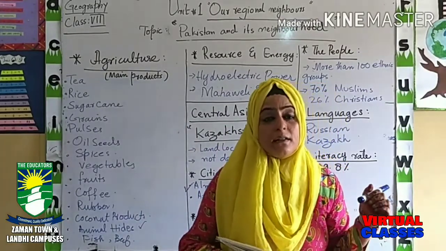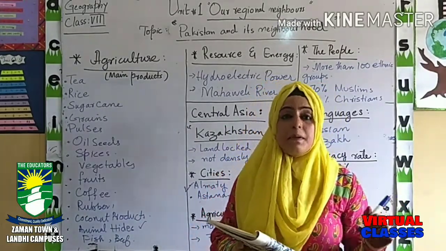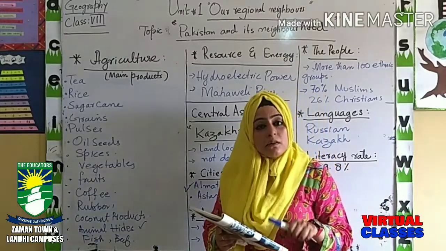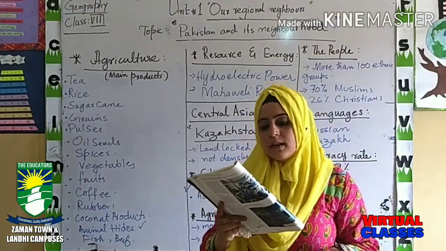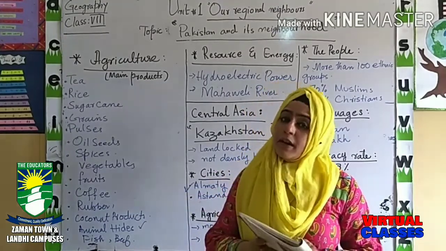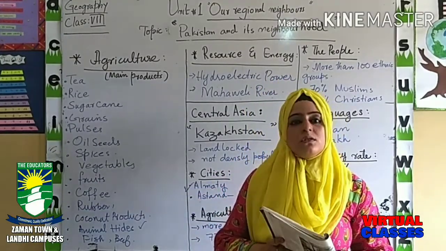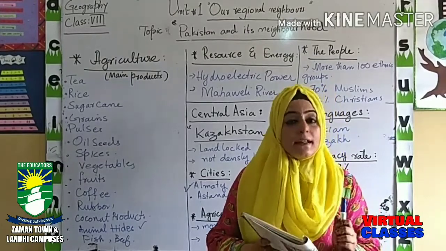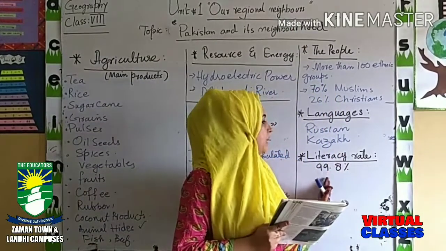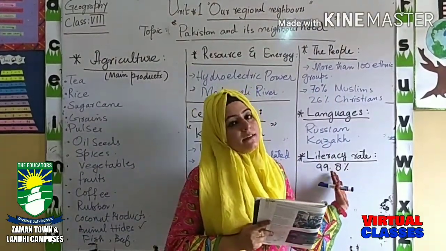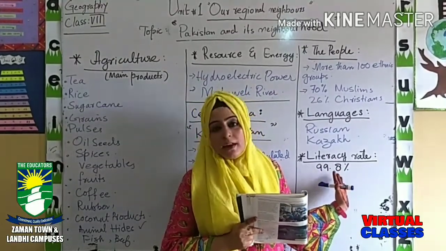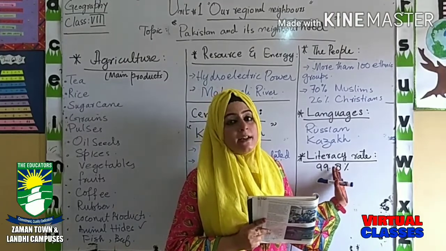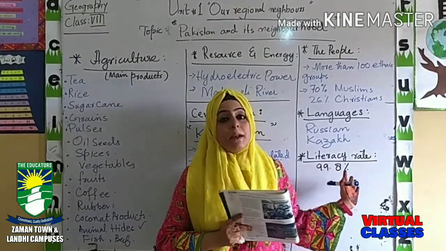About 99.8% of people are literate, meaning they can read and write. So the sentence they have given us, that most people in Kazakhstan cannot read and write, would be false. You have to write the reason why: as we have learned, the literacy rate of Kazakhstan is 99.8% out of 100%, so it is very high.